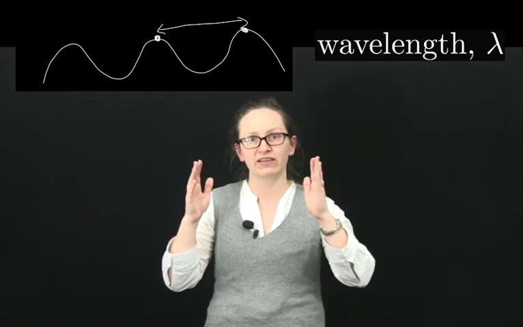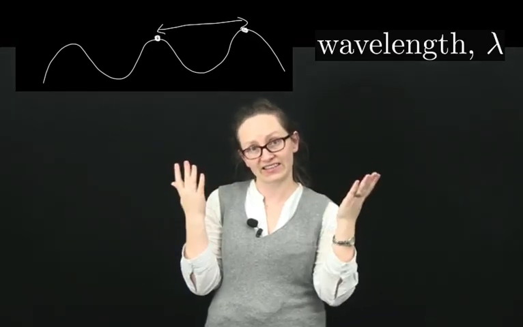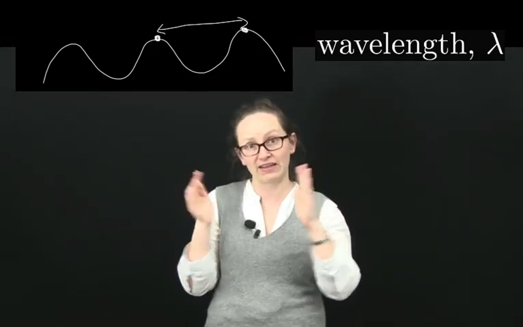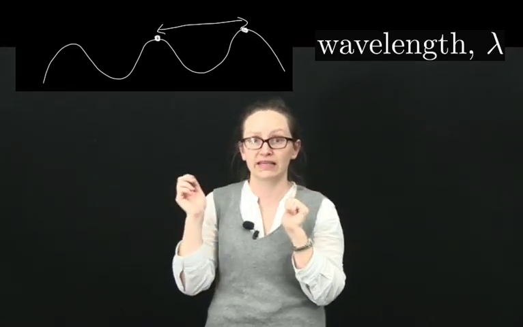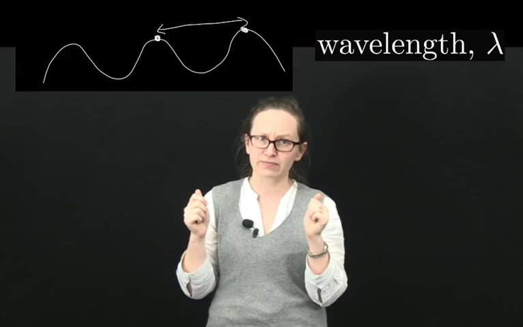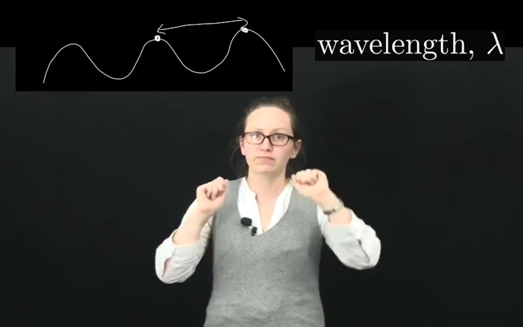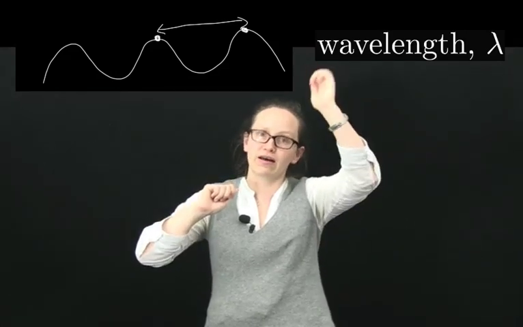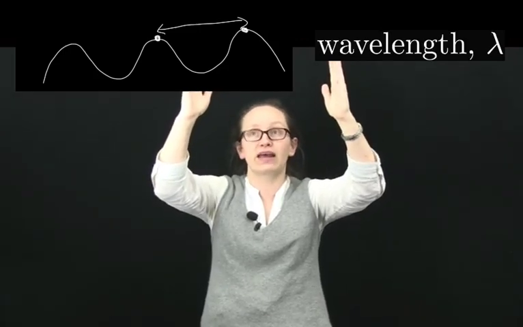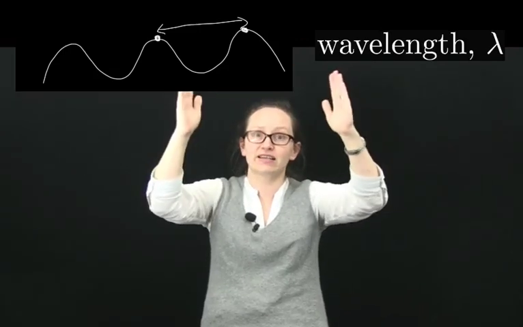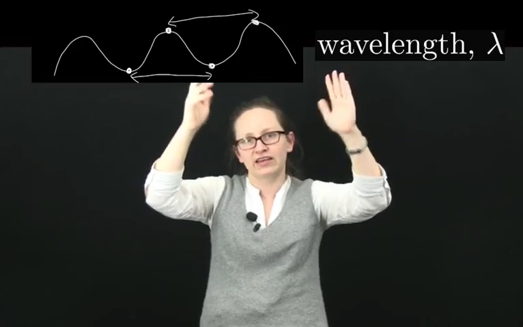Now there's several terms associated with waves that you're going to need to know. First of these is wavelength. The wavelength, like its name implies, is the length of the wave. It's given the symbol lambda and is measured in meters. One way to measure the wavelength is to measure from the crest of one wave to the next crest on the wave, and that difference in distance is called the wavelength.